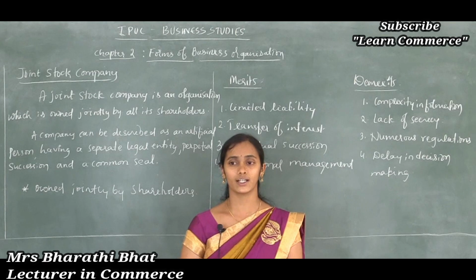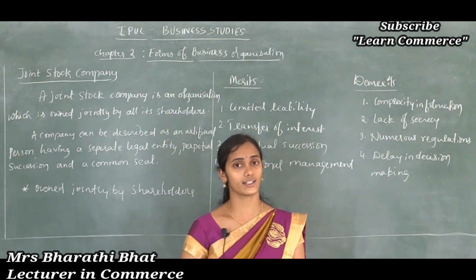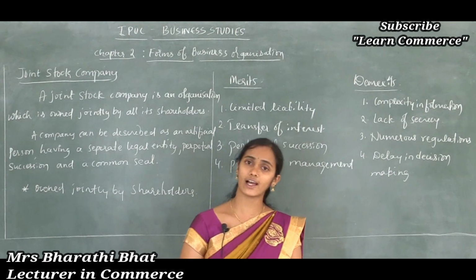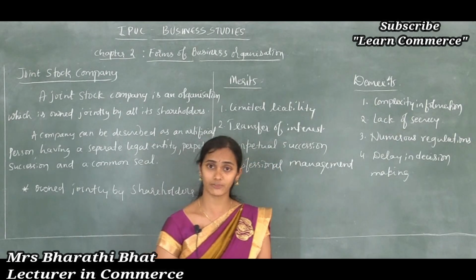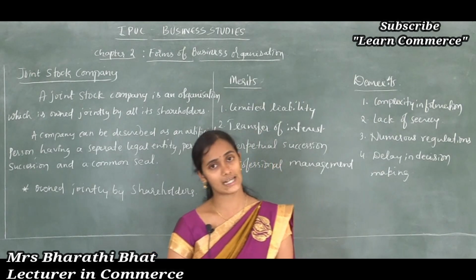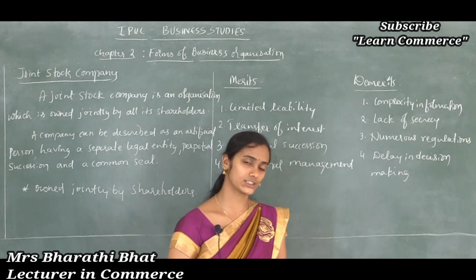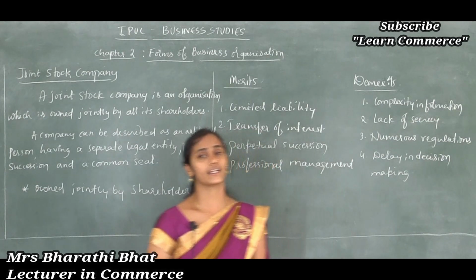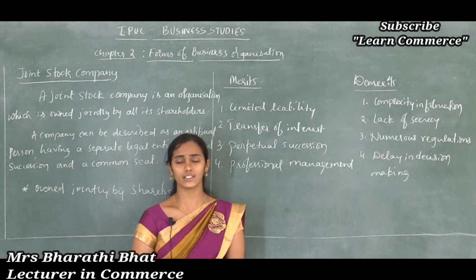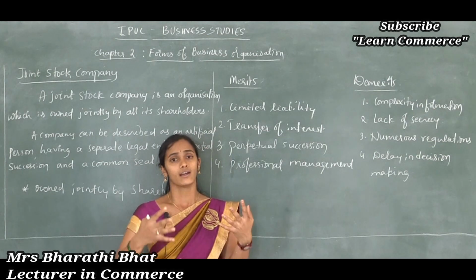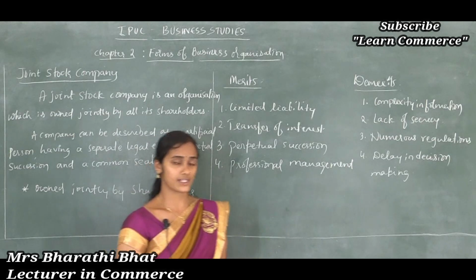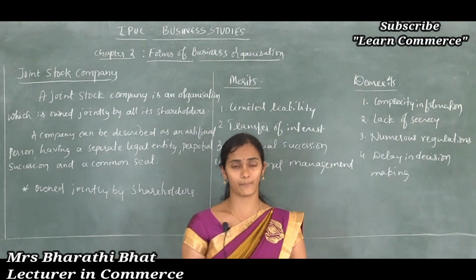Plans are not proper. They cannot efficiently utilize the available resources because of insufficient planning or improper strategies. But in the case of a joint stock company, they have the capacity. They can afford to pay good salaries.